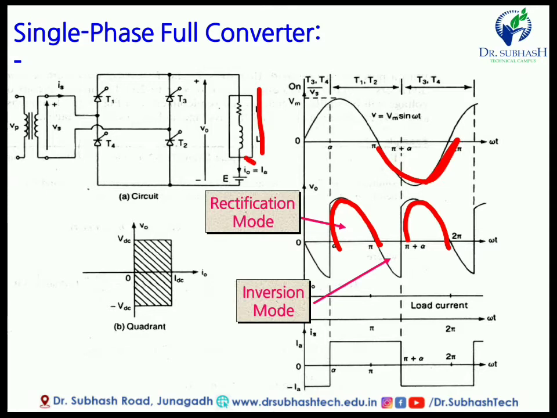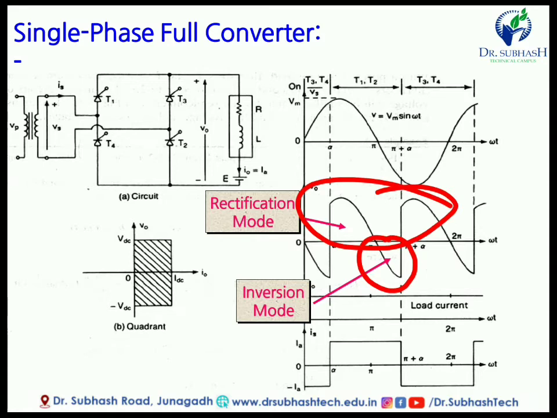Here the direction of current is the same, so the negative portion of the signal is transferred to the positive portion, and here you get some voltage like this. This voltage is the inversion mode, because the inductor does not allow a sudden change in current, so it requires some time to settle down. This is known as the inverting mode, and the positive portion is known as the rectification mode. Here positive and negative voltage and current are shown, so we can say that this is a two quadrant operation, first and fourth quadrant, because here voltage and current become negative for some time.